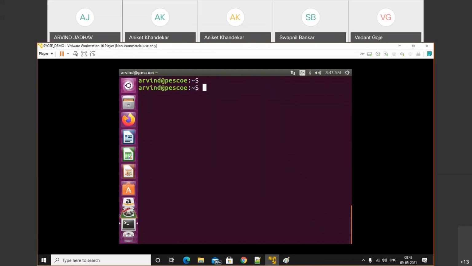You need to perform fdisk operations, and fdisk operation will be performed by using root user only. It's mandatory to log in by using root.